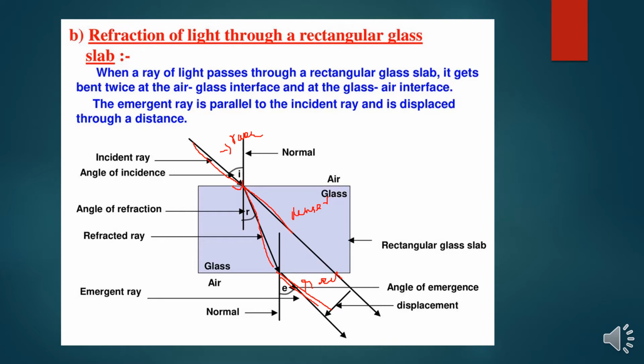So what is the angle of incidence here? The angle of incidence is i at this point, and here is the angle of refraction. Where is the refracted ray? This is the refracted ray, and again it emerges into the other medium, which is the air medium, the rarer medium. This is the angle of emergence, and this is the displacement. It gives one ray, which is again refracted in the glass medium, and it gives another ray, that is the emergent ray.